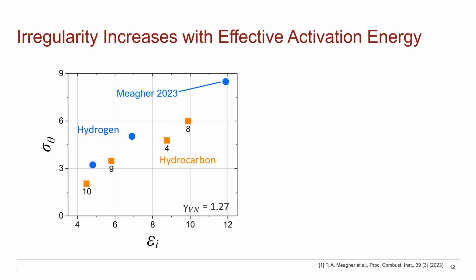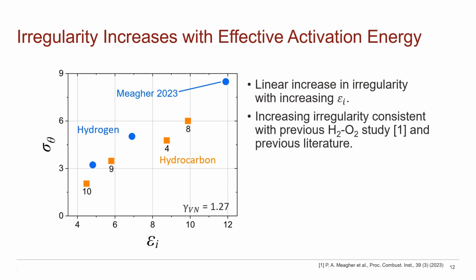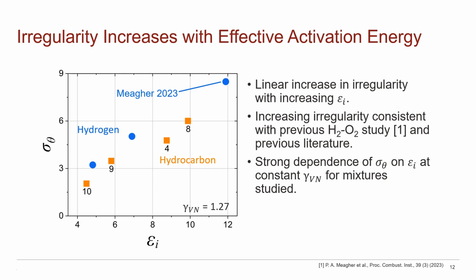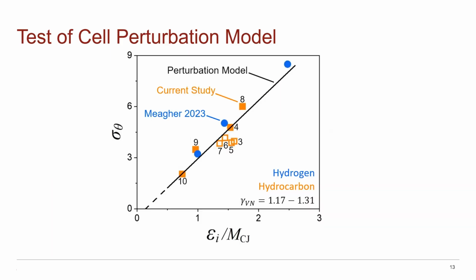activation energy. This increase in irregularity with increasing effective activation energy is consistent not only with the hydrogen study, but also previous work looking at the influence of effective activation energy, as is well known. Moreover, this linear dependence is consistent with the model developed earlier. However, in order to compare the results directly to the model, we must compare our standard deviations in cell angle to a normalized, or CJ Mach normalized, effective activation energy. That is the parameter that we found earlier.